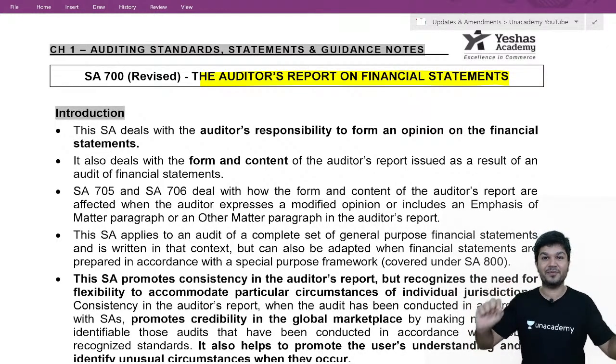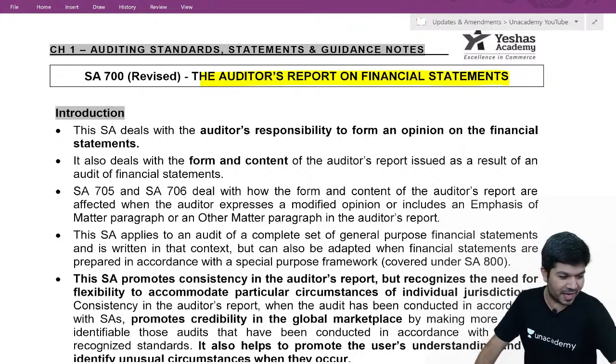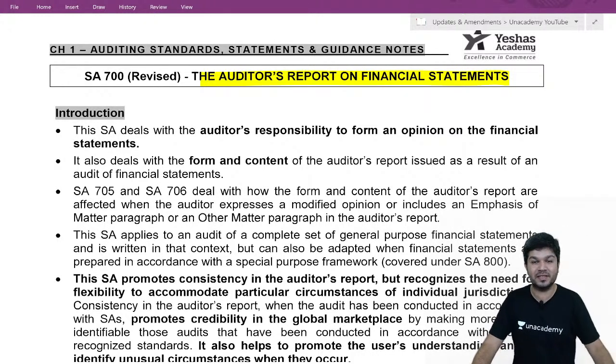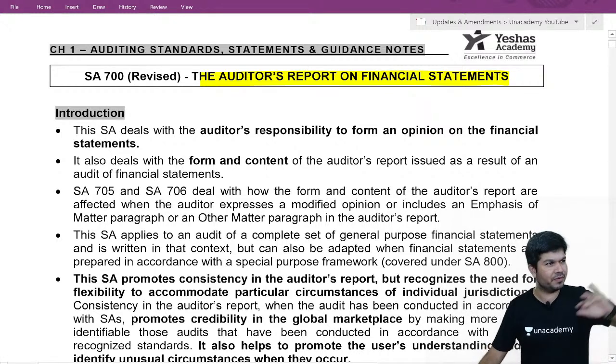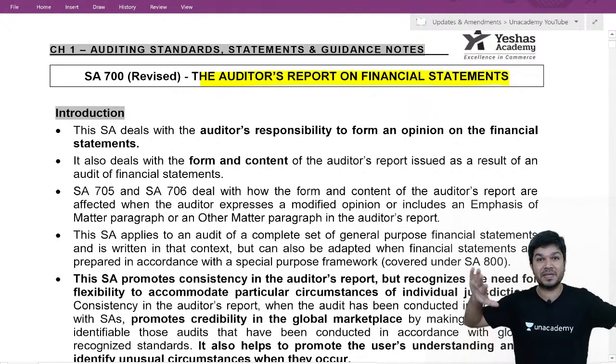Now, two things are covered in SA 700. One is forming an opinion. Second is expressing an opinion. First we form an opinion, and second, we have to express our opinion, that is, the content of the audit report.